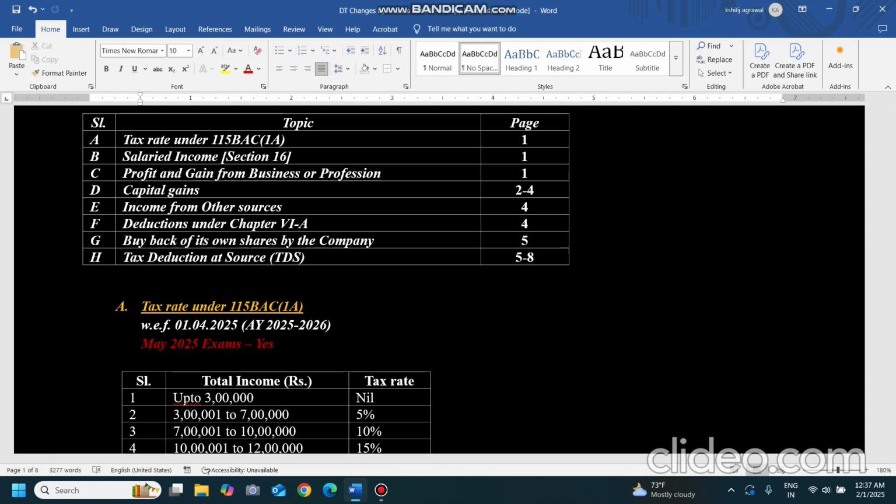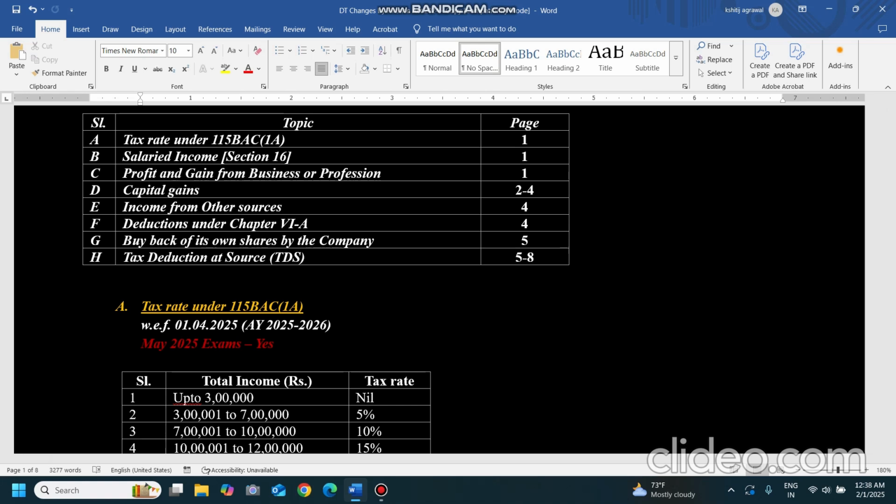But if an effective date is mentioned, like 23rd July or 1st October, then that amendment is transaction specific from that particular date. If the transaction happens up to that date, then the old provisions of Finance Act 24 interim budget or Finance Act 23 will apply as amended. But if it happens after that effective date, then the new amendments as per Finance Act 24, the 23rd July budget, will apply.